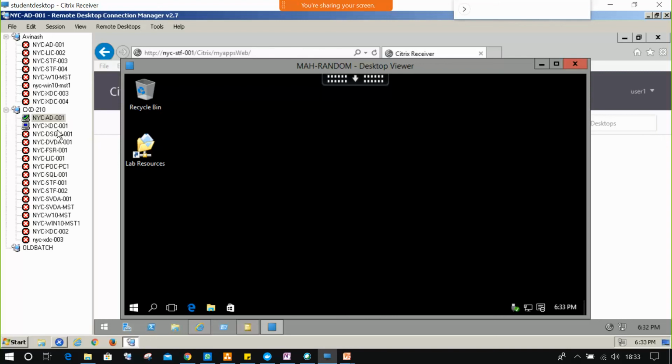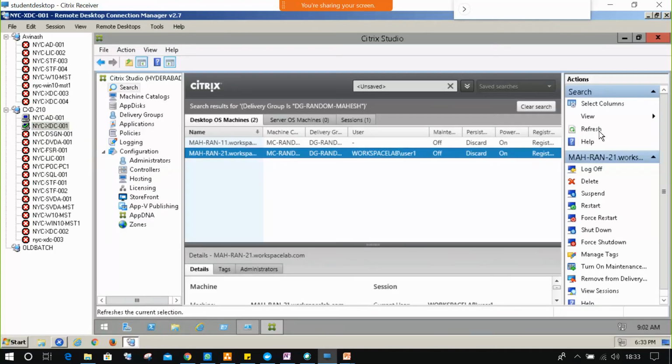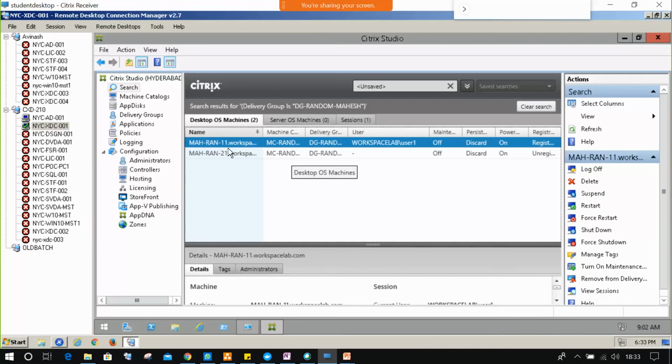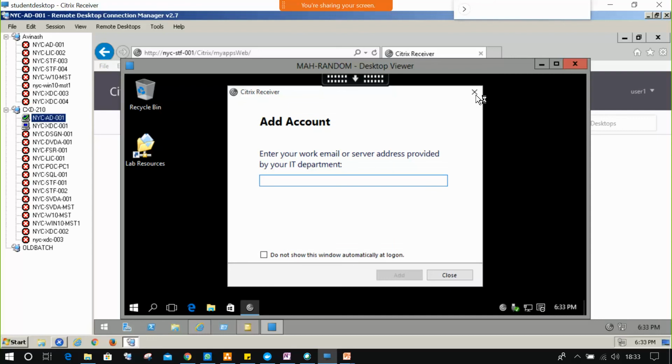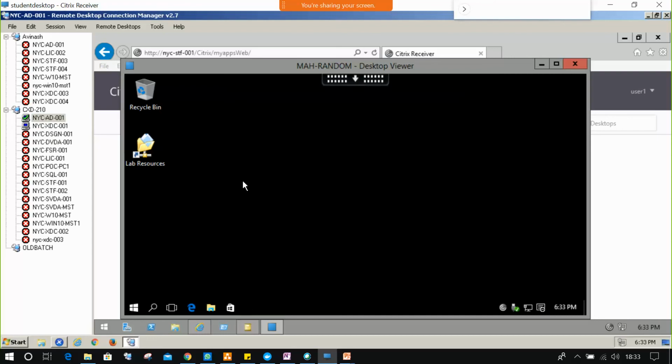So now we can go and check that XDC. I'm connecting on the 11. Do we have a folder? Do you have a folder on the desktop? No. So that means settings will not be saved. How to save the settings and all, we'll discuss after some time.